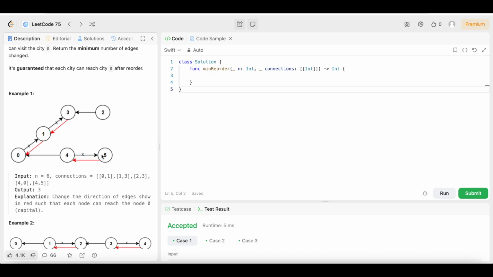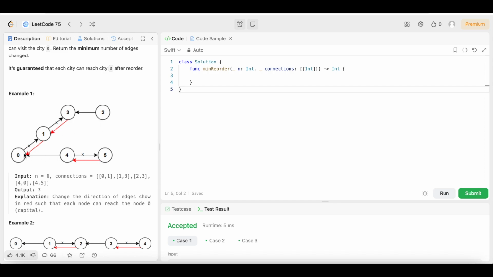Edge leads to 5, or the 4 row leads to 5, but that's not what we wanted to do. That's going the wrong direction, so we need to change that around. So 5 goes to 4. So then when we change that around, 5 goes to 4, 4 goes to 0. So this whole path leads to 0.